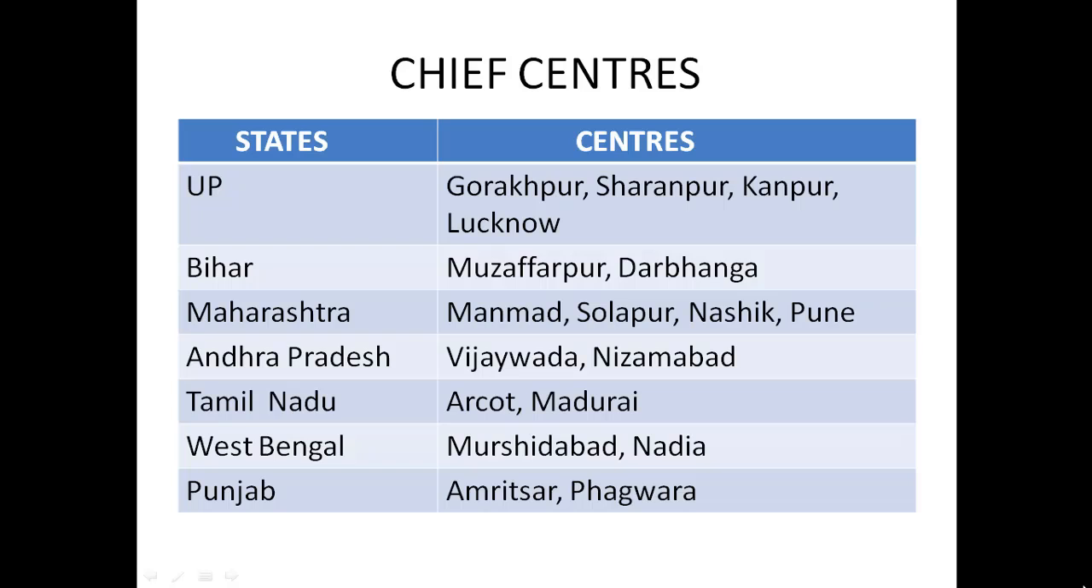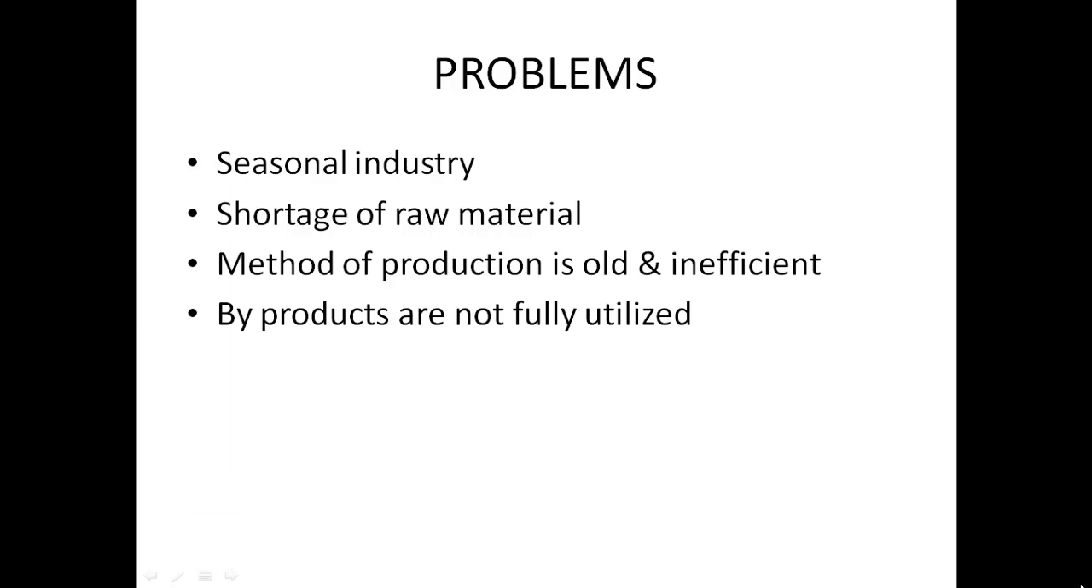Now we'll see the chief centers of sugarcane industries in India. Gorakhpur, Saharanpur, Kanpur and Lucknow in the state of UP. Muzaffarpur and Darbhanga in the state of Bihar. Manmad, Solapur, Nasik and Pune in the state of Maharashtra. These three states are the primary chief centers of sugarcane industries in India, followed by Andhra Pradesh, Tamil Nadu, West Bengal and Punjab.